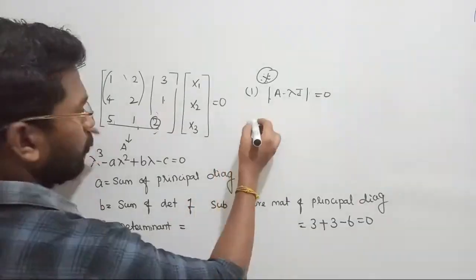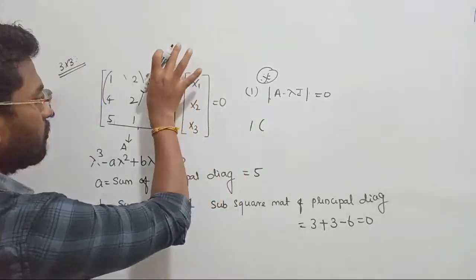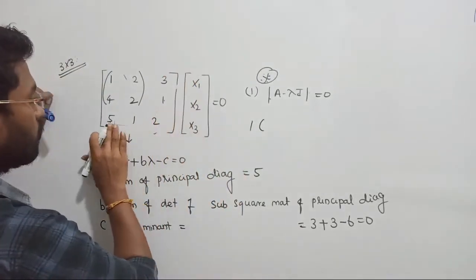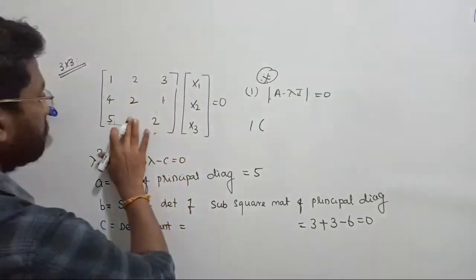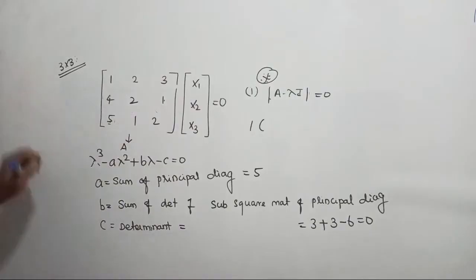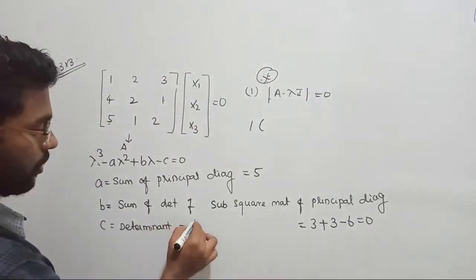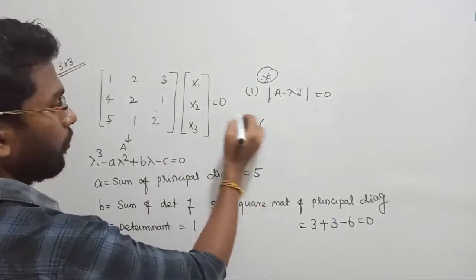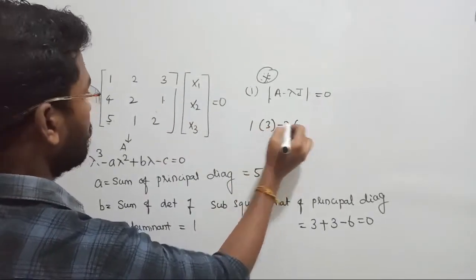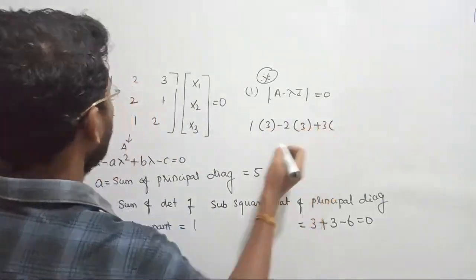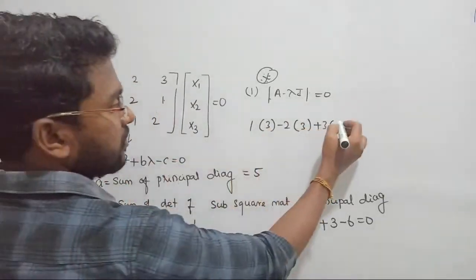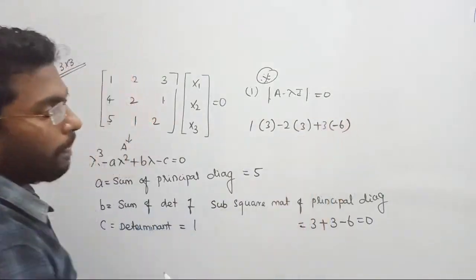Now the determinant of the matrix. We know what to do, right? That is 1 into, let me rub this one. This is 2, right? Now you can proceed further. Okay, let's see what happened. The determinant is going to be 4 minus 1 is 3, minus 2 into 8 minus 5 is 3, plus 3 into 4 minus 10 is going to be minus 6, right?